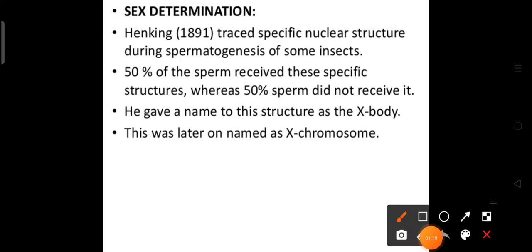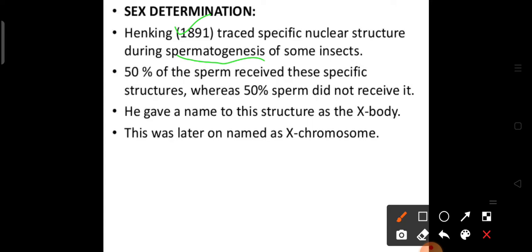Before going to sex determination, let us learn how it was discovered. We know that Henking in 1891 traced a specific nuclear structure during spermatogenesis. Spermatogenesis is the process of formation of sperms in some insects. By 1891 we had learned, as we studied earlier, that the use of the microscope had started.